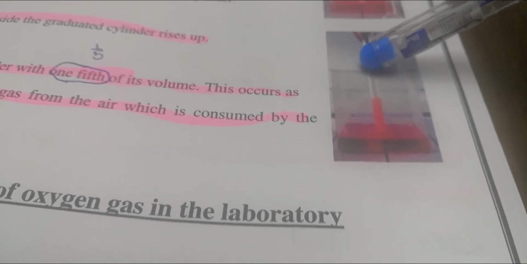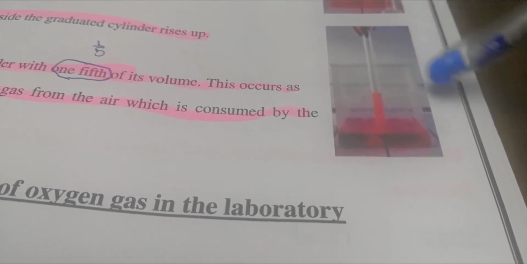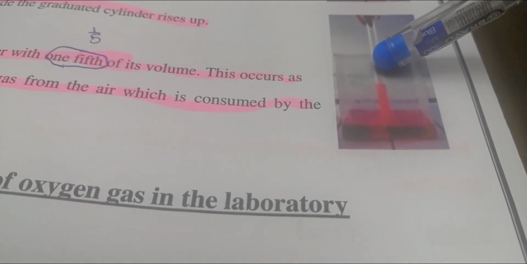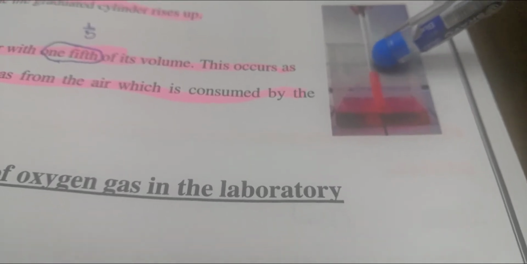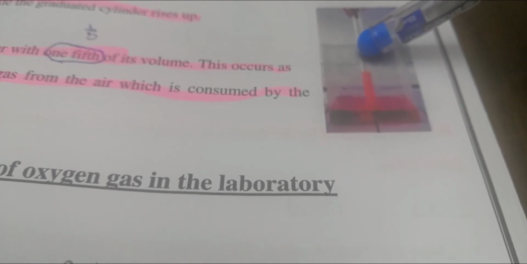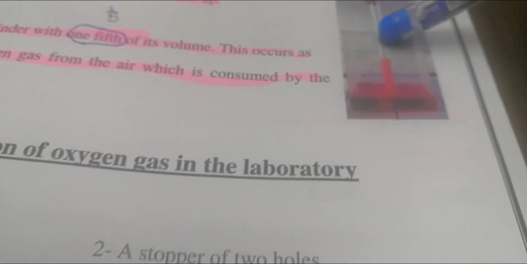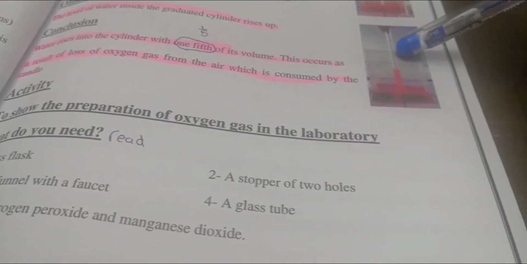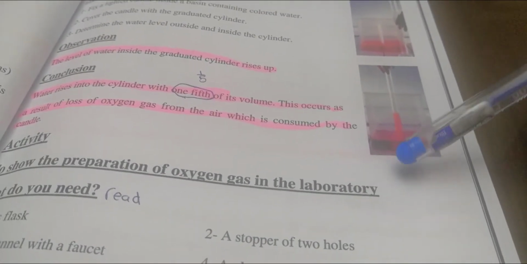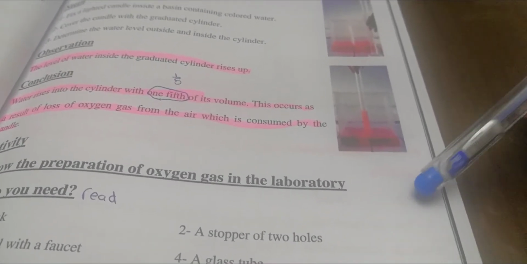So inside the cylinder, there will be a space, a gap. This gap represents the consumed oxygen. So an amount of colored water will rise up inside the cylinder up to a certain level. When they measured the volume of water that goes inside, they found that it equals 1/5 of the total volume of the cylinder, which means that the amount of consumed oxygen is only 1/5 of the total volume inside the cylinder.